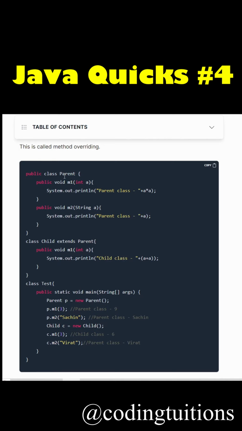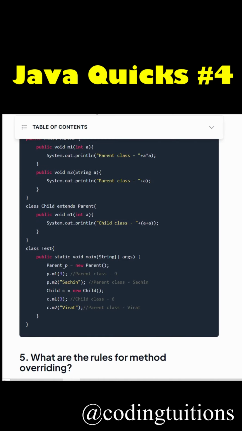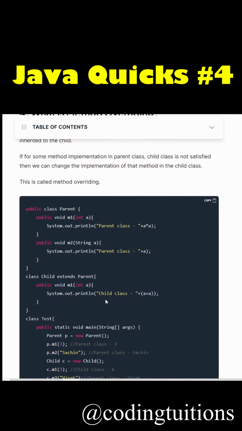For example, here in the parent class, the m1 method is basically giving out the square of a given integer, but in the child class the same m1 method is giving us the addition of that number with itself. So if we create a parent object and we call p.m1(3), we will get the square of 3, which is 9. And if we create a child class object and we call the m1 method with 3 as an argument, we will get 3 plus 3, which is 6. Such a concept where we change the implementation of a method in the child class is called method overriding.